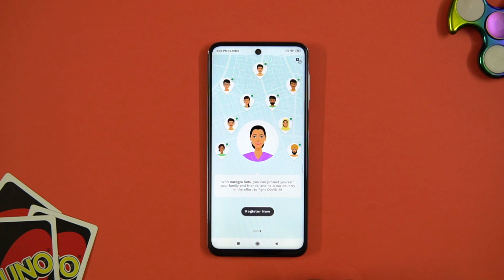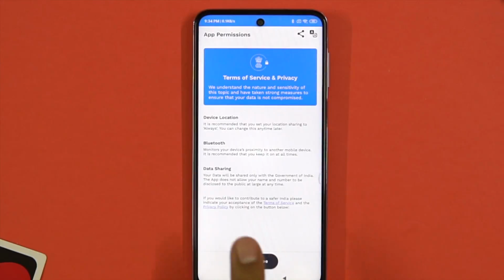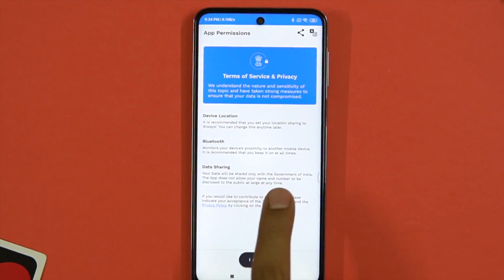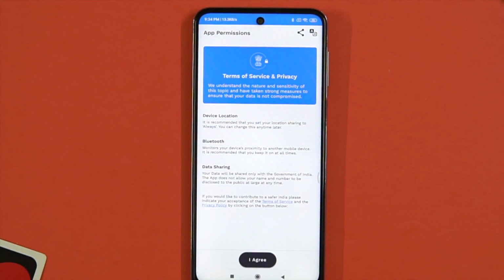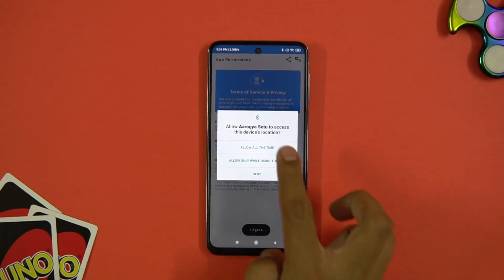about it. The app does tell you that the data will be shared with the Government of India, but there's no mention about which particular department will have access to the data. Internet Freedom Foundation prepared a report and said that the app's privacy policy does not specify which departments or ministry or officials will be the ones accessing this data. Now, what information does the app need?